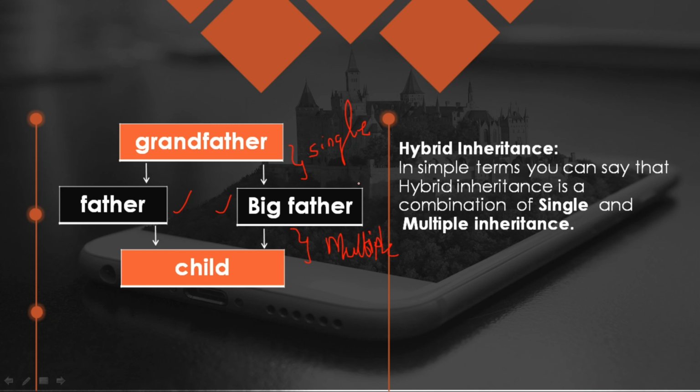By combining both single and multiple inheritance, we get hybrid inheritance. Hybrid inheritance is nothing but a combination of single and multiple inheritance. I think you understood it.